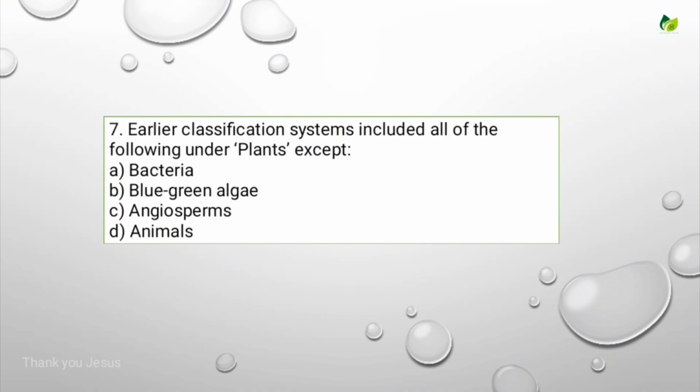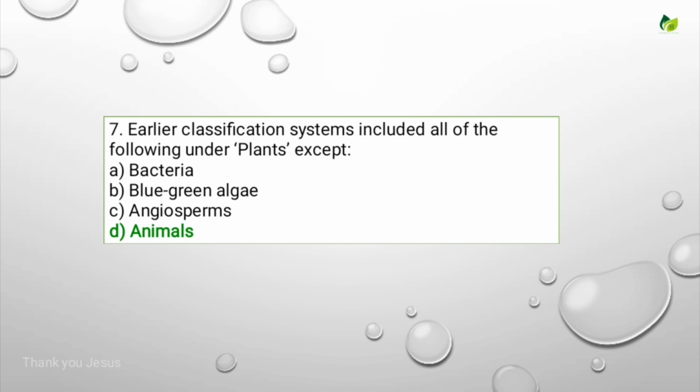Earlier classification systems included all the following under plants except. Options are bacteria, blue-green algae, angiosperms, animals. For this, the correct answer is animals.